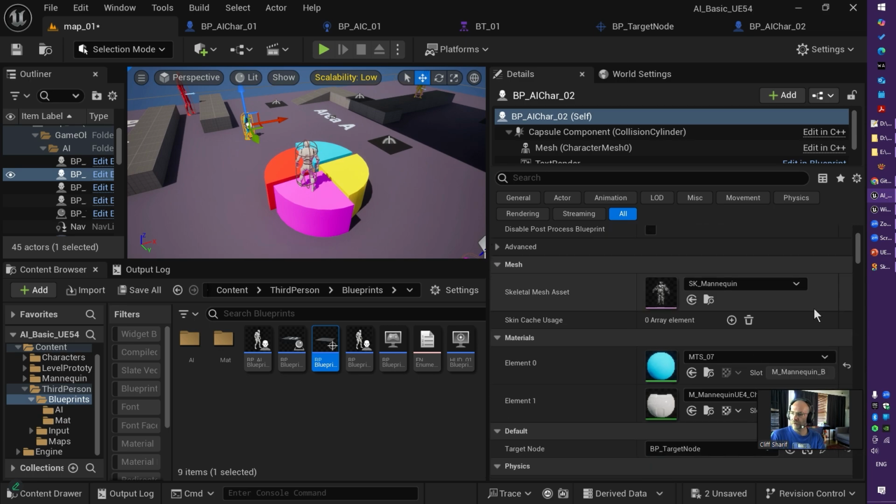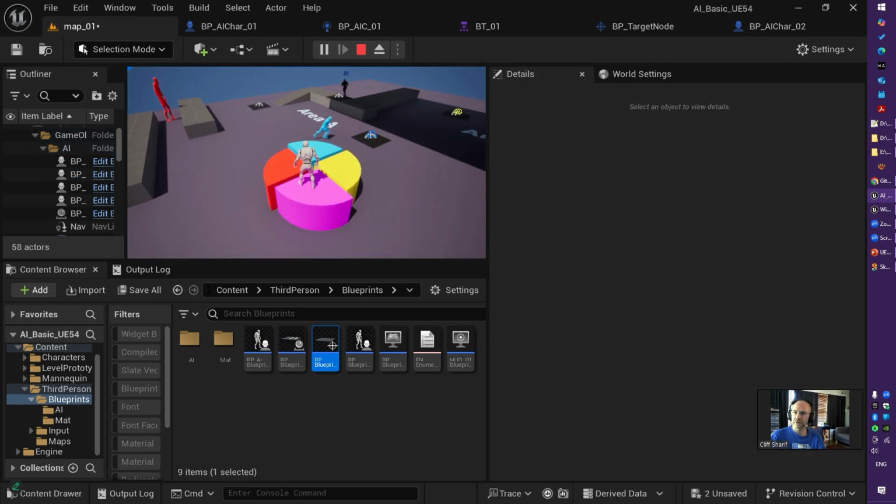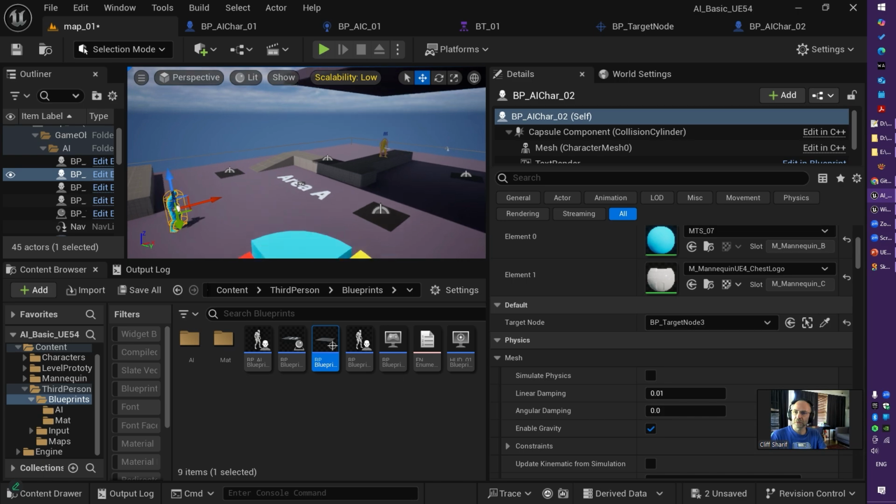The character as well has a public variable for that target node. So I can say first check this one here, and it will go to this guy, and then the second one, and then the last one. So these target nodes are quite useful to make a path.